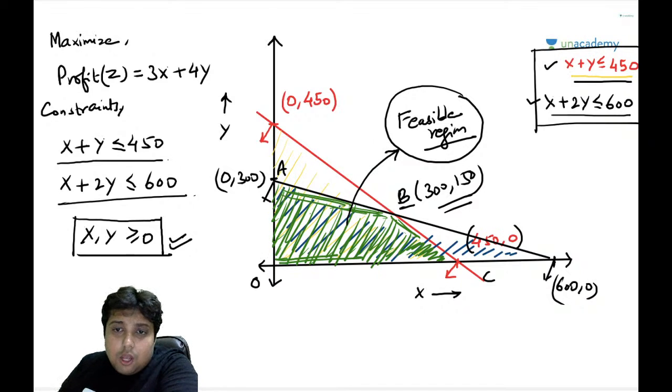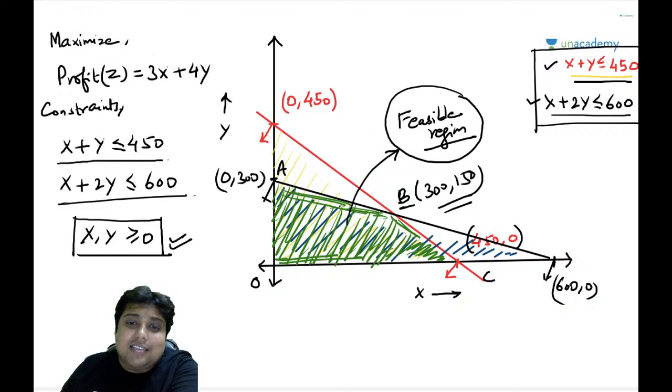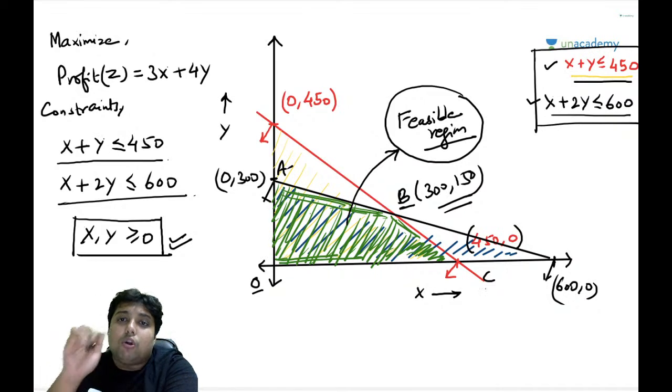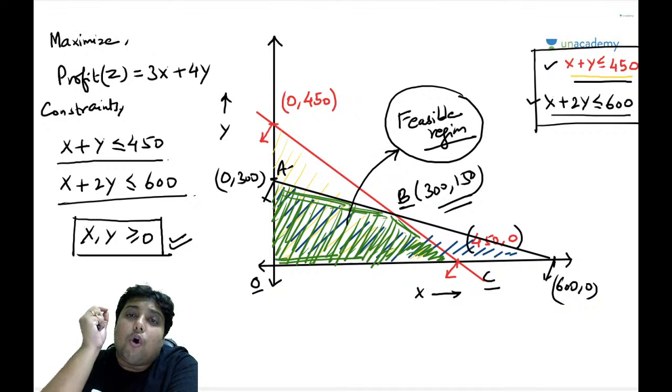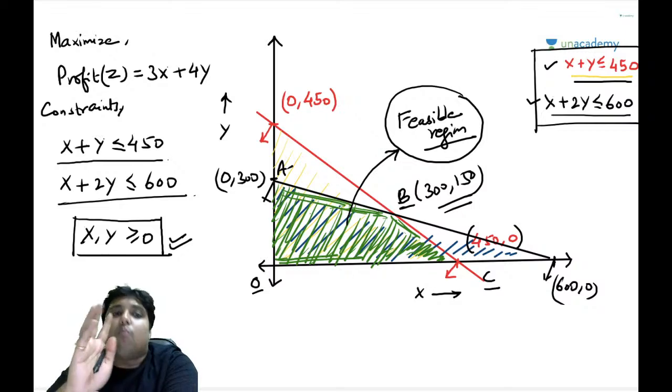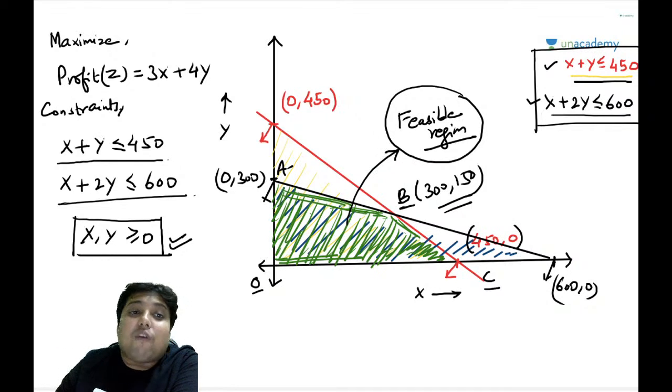Okay. So it says that the optimal solution will be obtained at either O, A, B or C. Out of these four corner points, four vertex points, one of the points holds the optimal solution. Now why? The question is why?